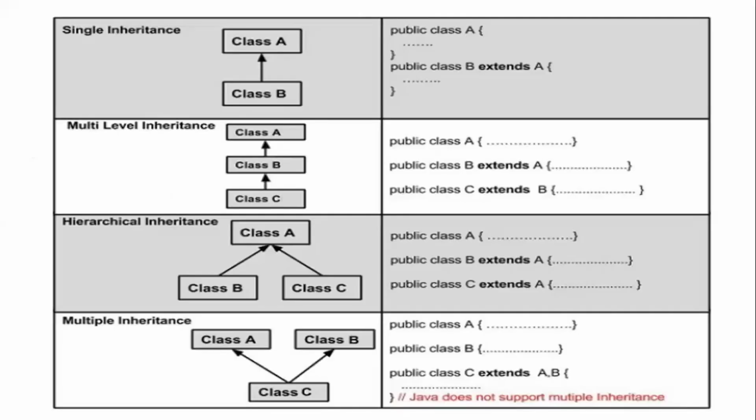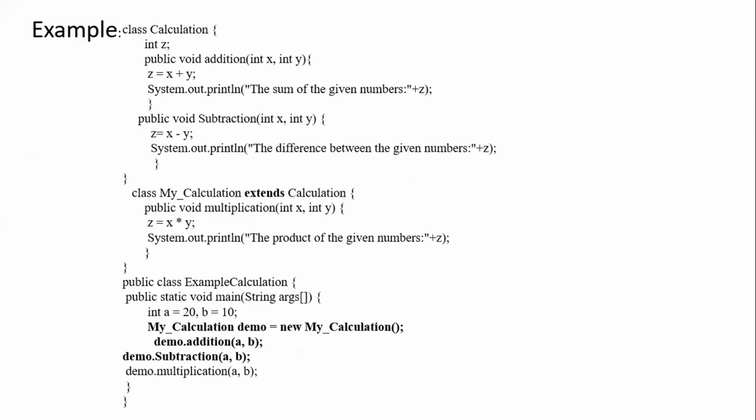Defining a subclass, this was a diagram which we have seen. There is a small application, a small example which uses the same inheritance concept. Just to go through this particular application, we are creating a class called calculation. It has an implementation for addition and subtraction. This is one class, right? We are creating one more class called my calculation, which extends the calculation. What were the previous methods in calculation? You were having addition and subtraction. Now by extending that particular class, you are introducing a multiplication also.